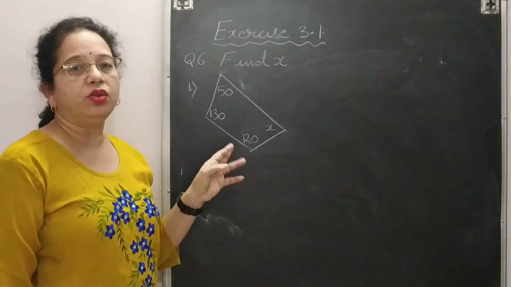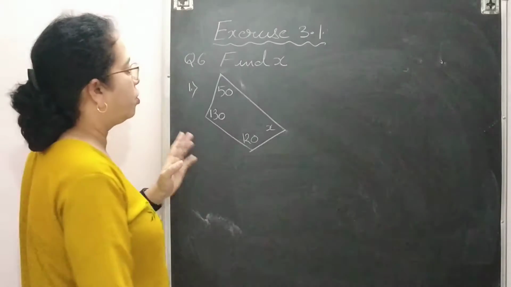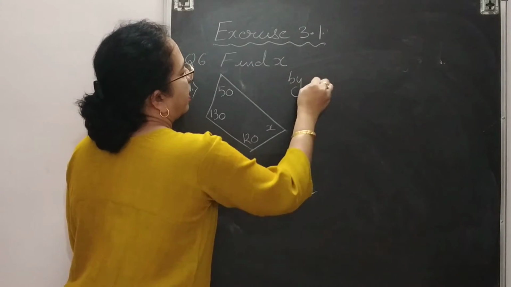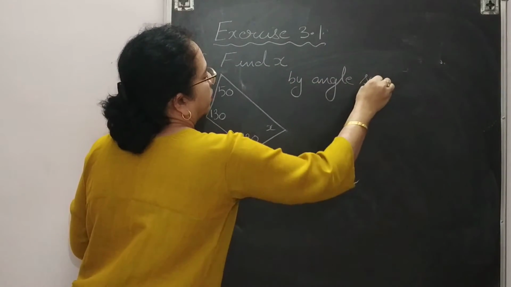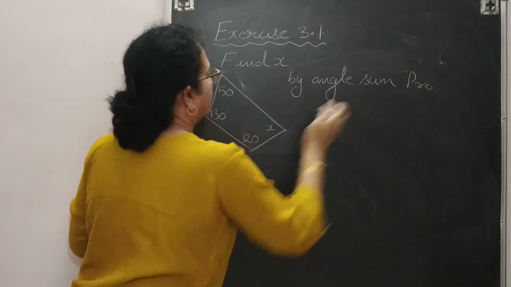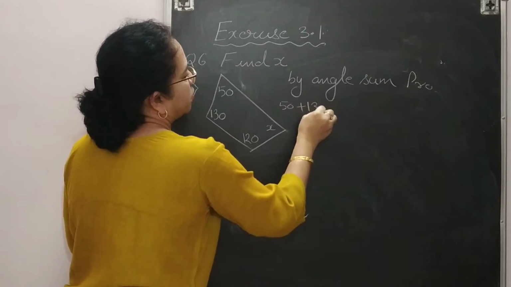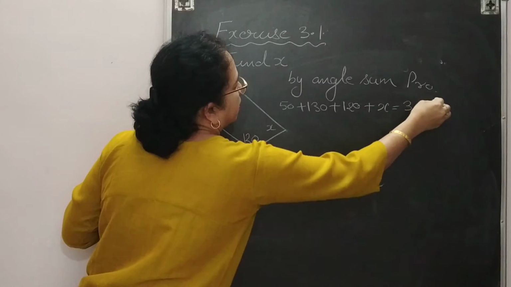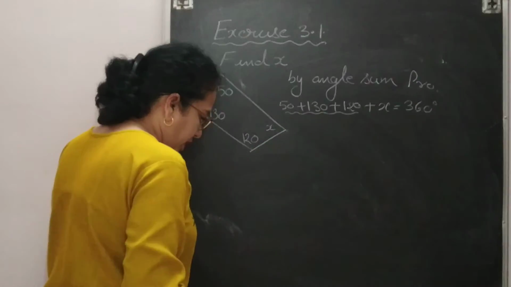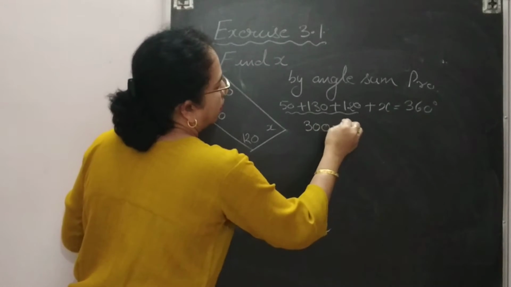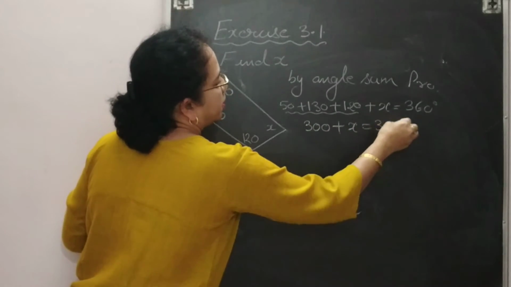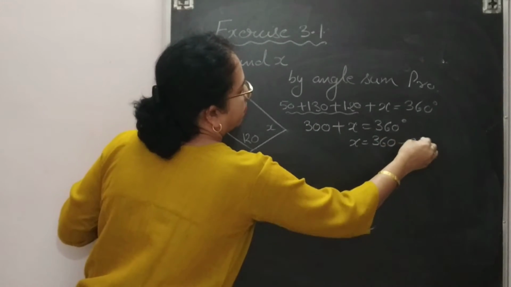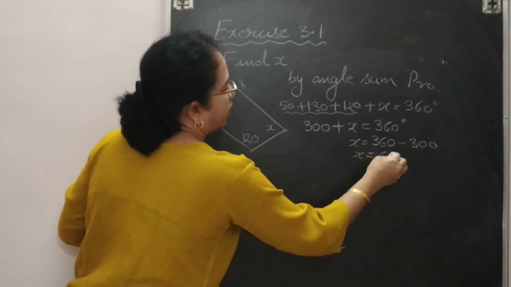Since this is quadrilateral, you know that sum of all the angles of a quadrilateral is 360 degree. So you can write down there by angle sum property: 50 plus 130 plus 120 plus x is equal to 360 degree. You can add all the numbers and the sum will be 300 plus x is equal to 360 degree, and we will use the equation concept. We will transfer this plus 300, so this will become minus 300 and value of x will be 60 degree.